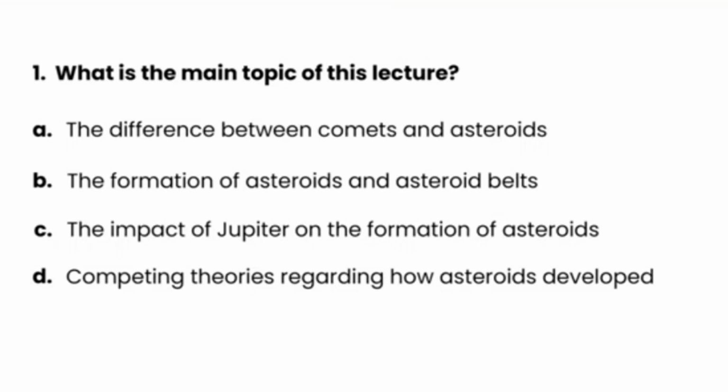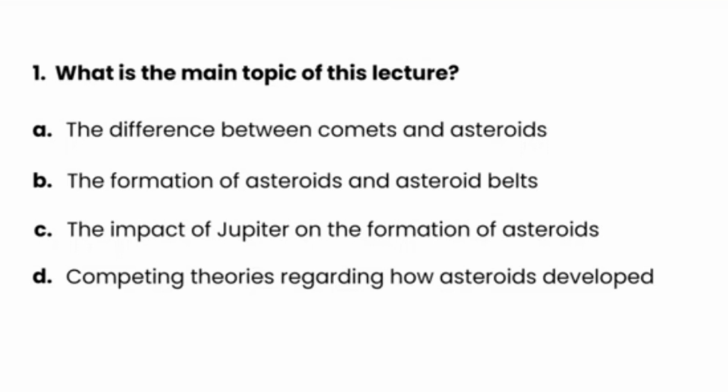Let's evaluate each choice. A. He did mention this in the first paragraph, but it's not the main topic for the lecture. He said that today he will talk about how asteroids were formed and why they are in the location of the asteroid belt. B is what we are looking for. C is the main topic of the fourth paragraph.